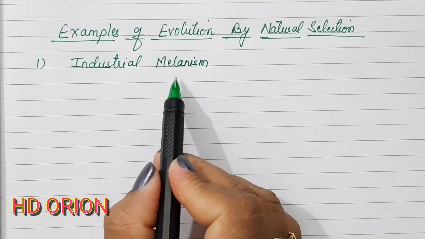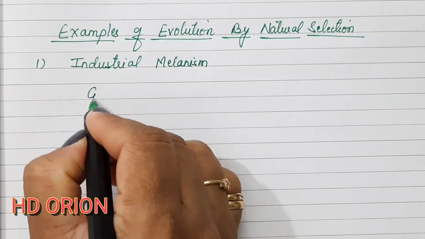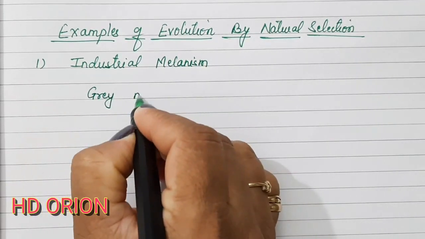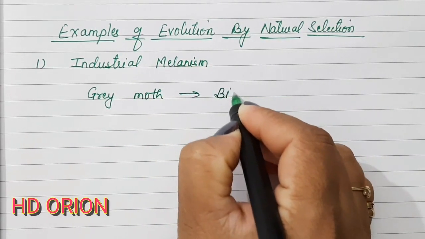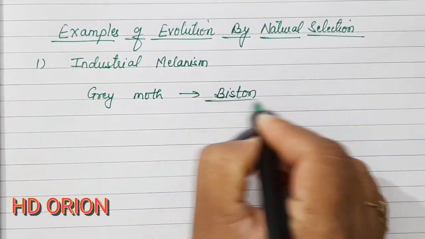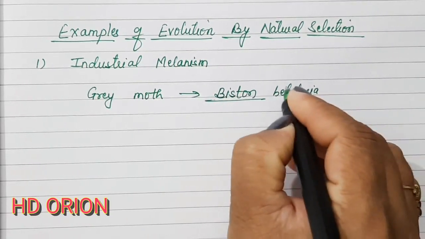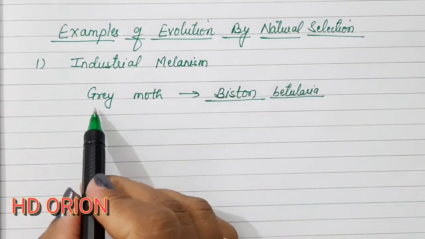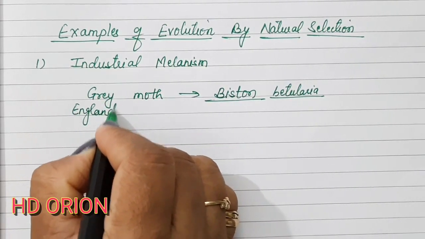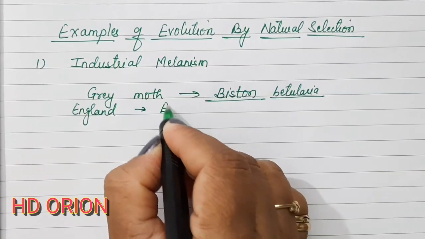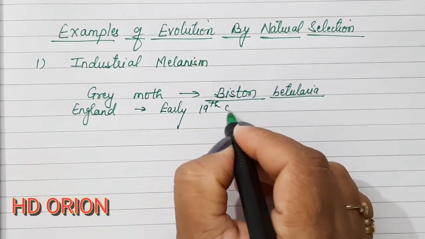This is an example that we are considering for a moth. It was a grey colored moth. The scientific name of this moth is Biston betularia. This was existing in England in the early 19th century.